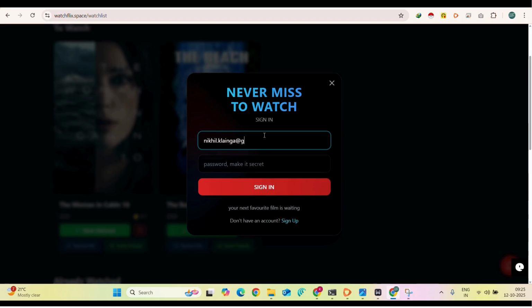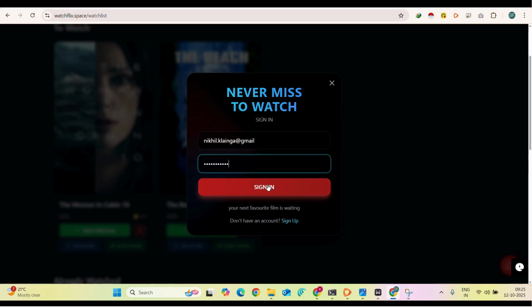And also we used a smart algorithm here. If you are not a user, you have to click on sign up, right? But here, if you are not a user and you are on the sign in page and you try to sign in, a smart algorithm finds you in our database and notifies you, hey, you are not registered.